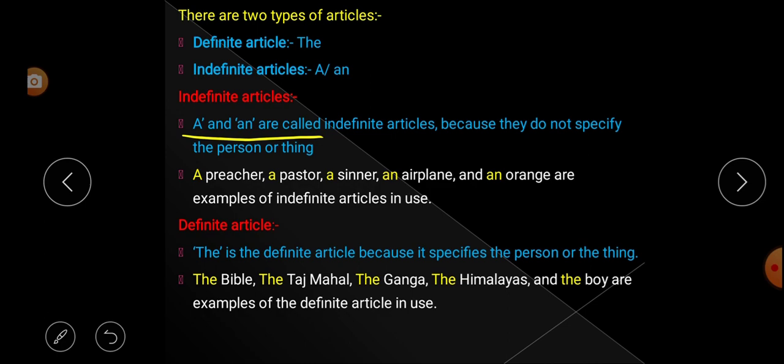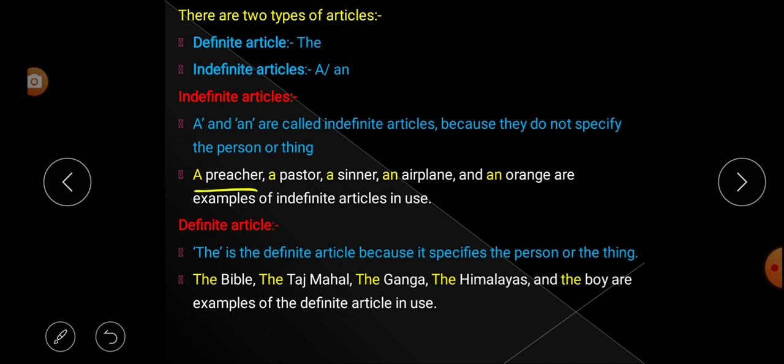A and an are called indefinite articles because they do not specify the person or thing. Understood? These two are called what? Indefinite articles, because they do not speak about any particular person, place or thing. Let us look at some examples.